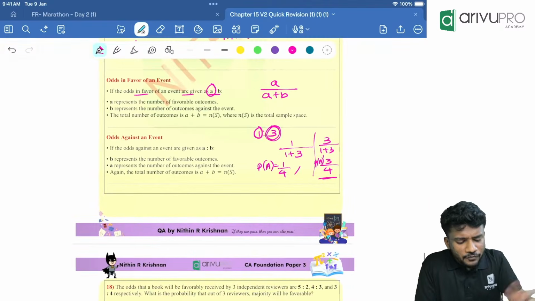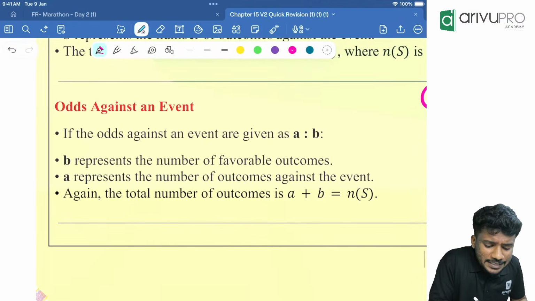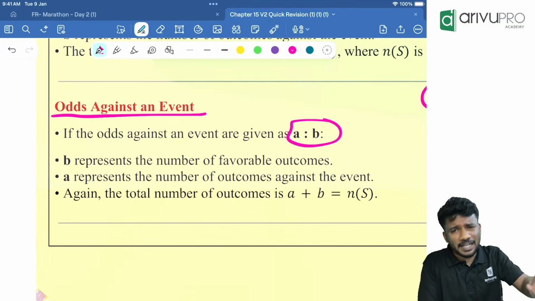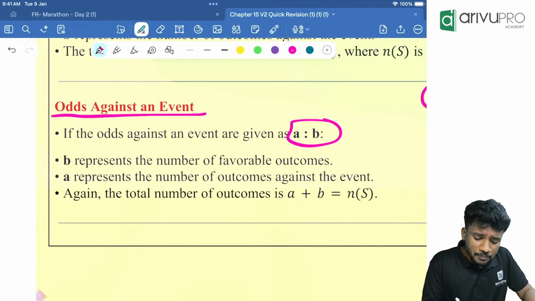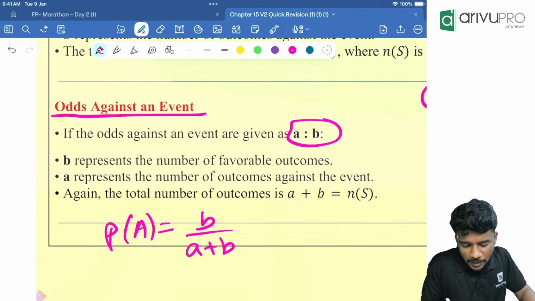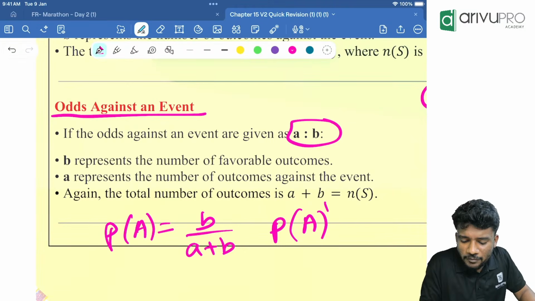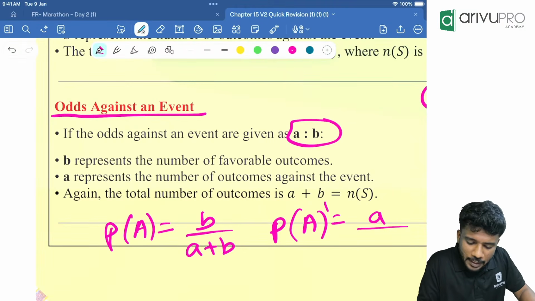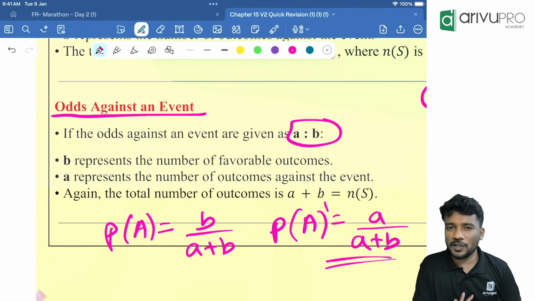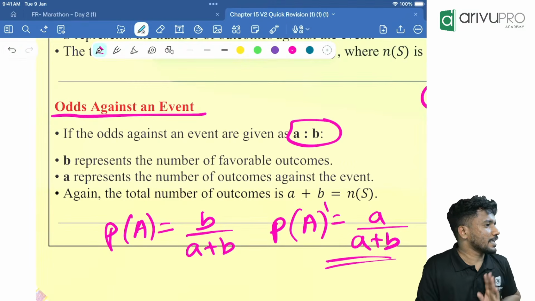Now, what if the question is giving odds against an event? Odds against an event A is to B, when it is given like A is to B, you can say that P of A will be what? B divided by A plus B. Then P of A complement will be what? A divided by A plus B. Remember this way. So it will easily give you the answer inside the examination hall.